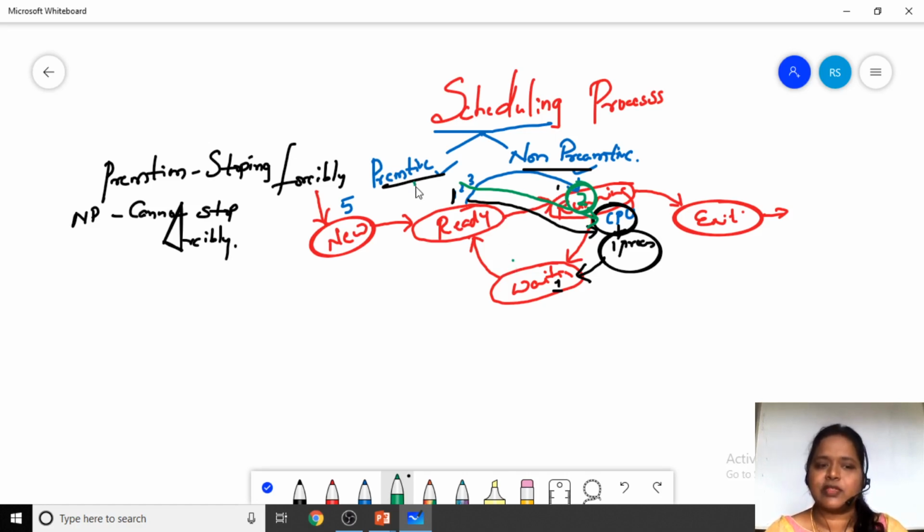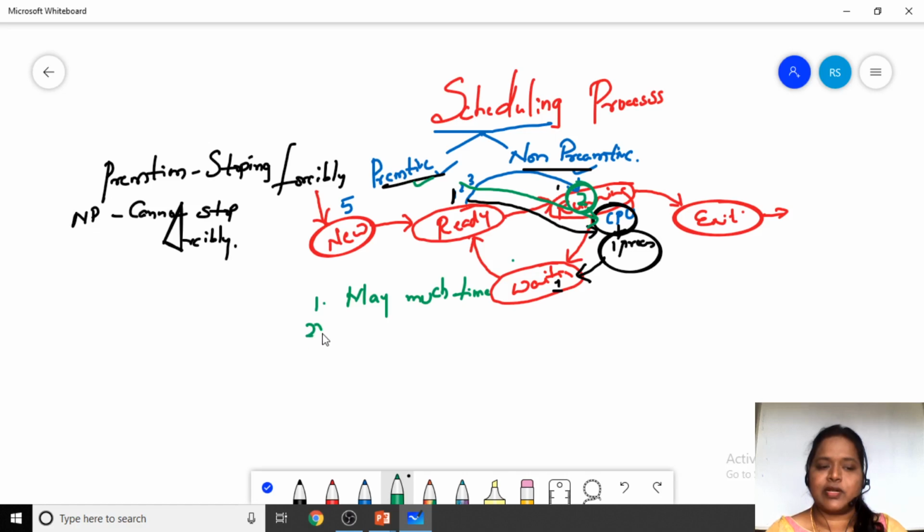So preemption in the sense, stopping of the processes forcibly. What are the different reasons to stop a process? The first thing is that maybe that process is going to take a very long time.